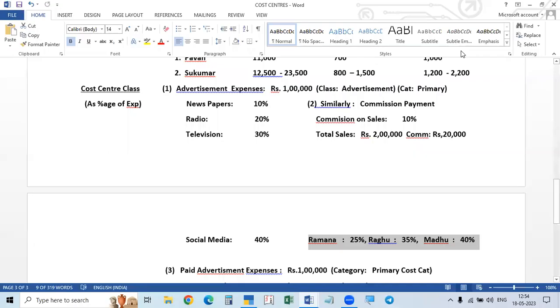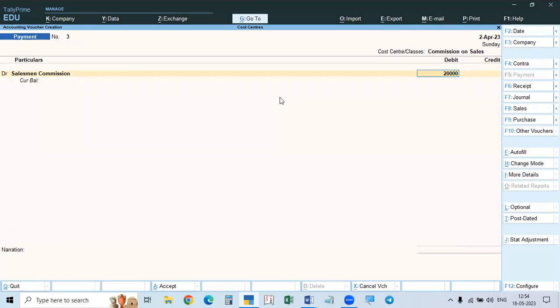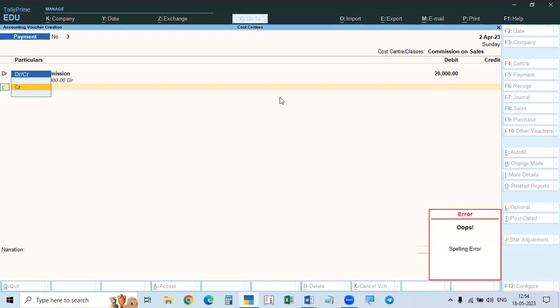Now you see, in this case, when you divided the amount among the persons, in the next line it will show the amounts divided. But here, it will not show the amount divided because it will divide only after accepting the entry, as per the percentage. That is why you see here, it is not showing any details. So it is showing credit. So what we will do, for example, we take cash.